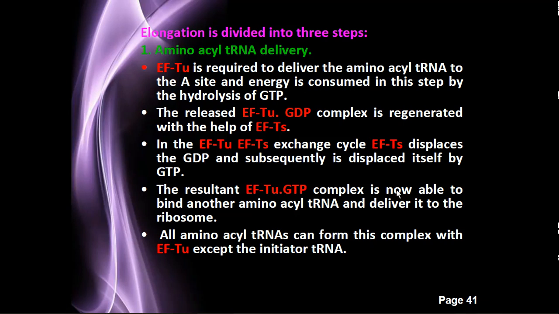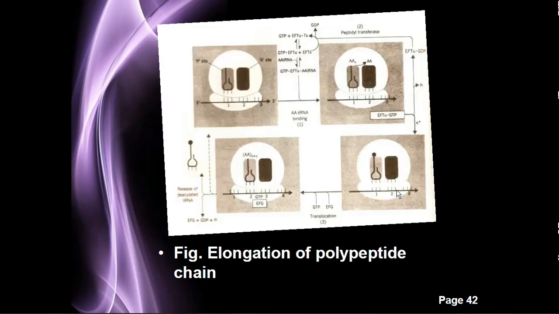So EF-Tu is responsible for the delivery of amino acid tRNA to the A site. Then the released elongation factor Tu-GDP complex is regenerated with the help of EF-Ts. These are the various factors responsible for the elongation process.